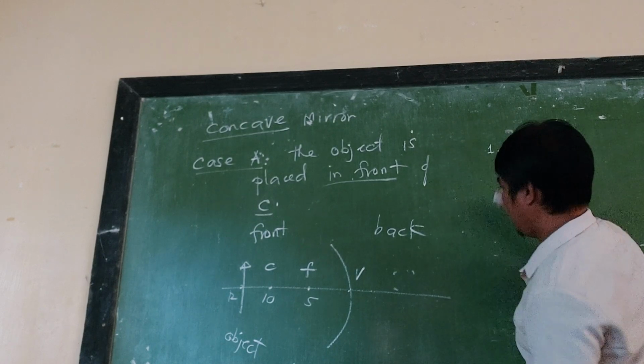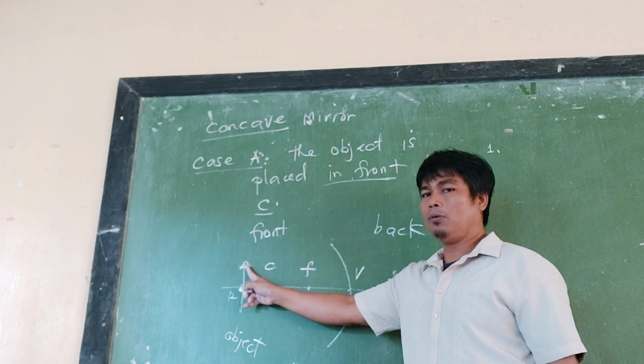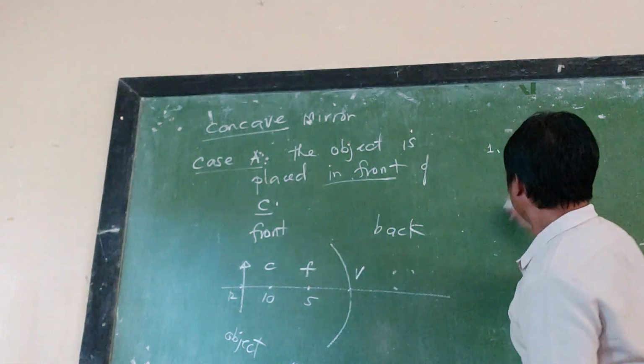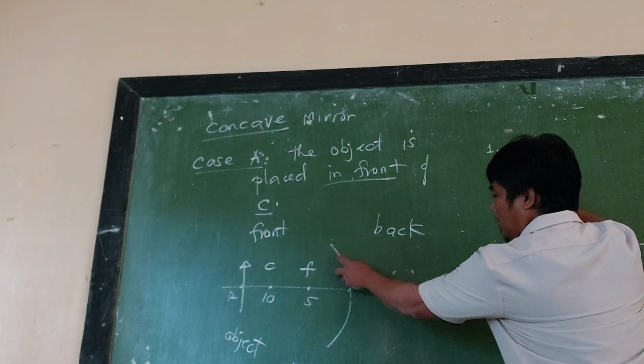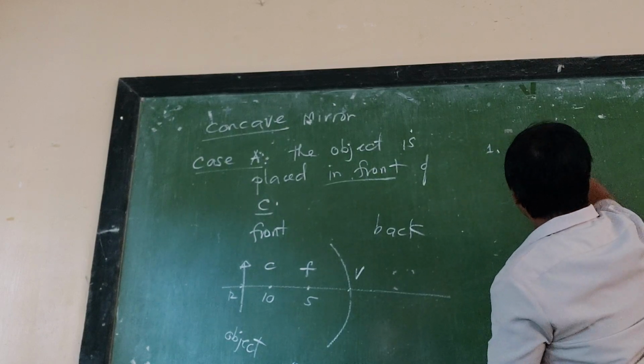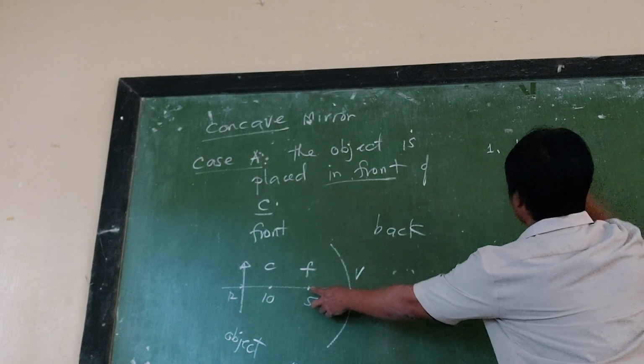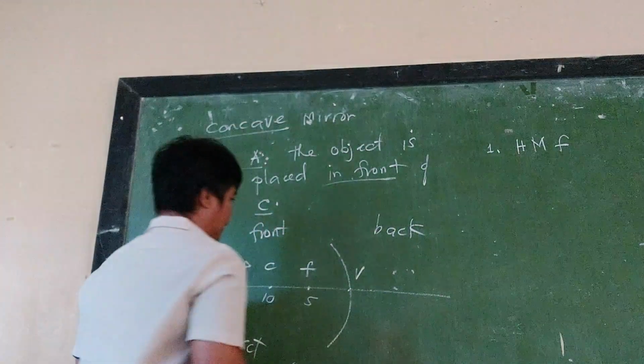One is from the head of the arrow going to the mirror, and then it passes through the focus. Just sketch.